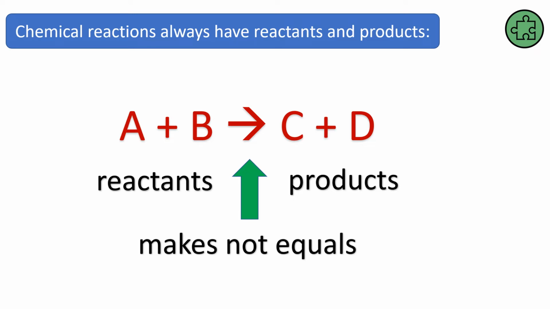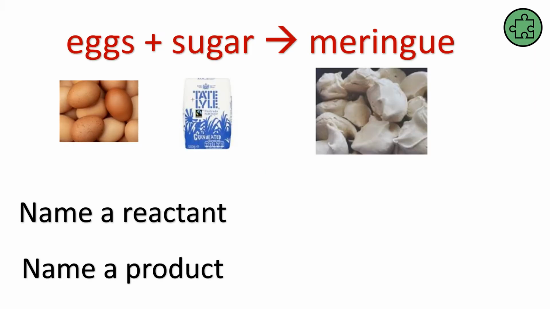In the middle, you have an arrow. This arrow represents making something. It is not equal to, it's not the same as, it's a makes arrow. Let's look at this easy example. Here's a really yummy chemical reaction. Eggs plus sugar making meringue. If I asked you to name a reactant, hopefully you would say eggs or sugar. If I asked you to name a product, you should be saying meringue.